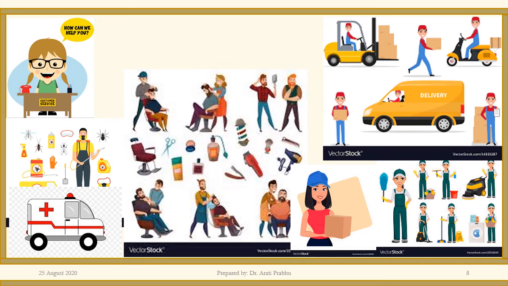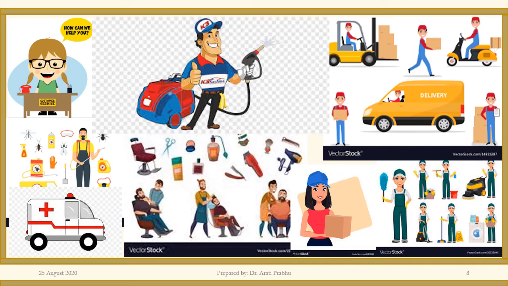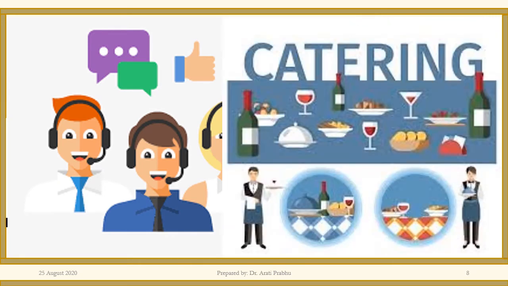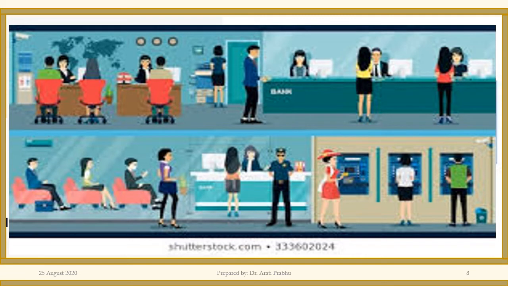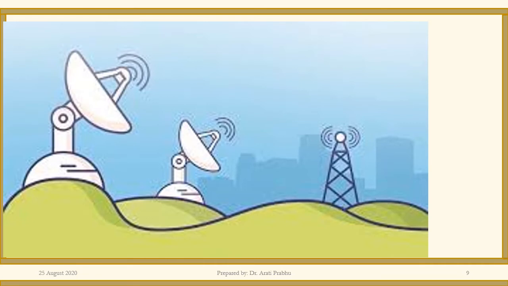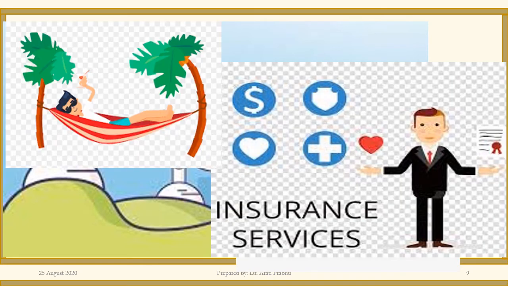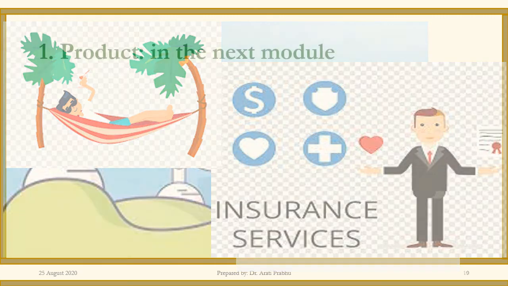You have delivery or home delivery services. Petrol is another kind of service. Well, this is call center services, catering services, and here you have a bank, which is a service right from your ATM tellers waiting their problems. So that was a bank picture. This service talks about dish antenna or DTH service we're all dependent upon. This service talks about e-commerce. This is insurance selling service, and obviously a holiday is also a service.